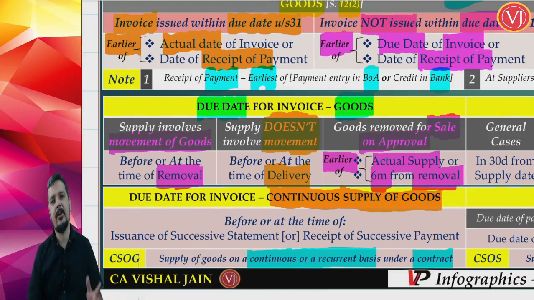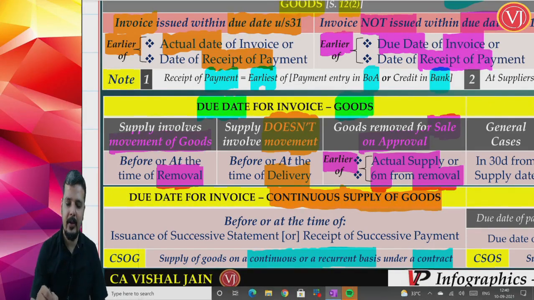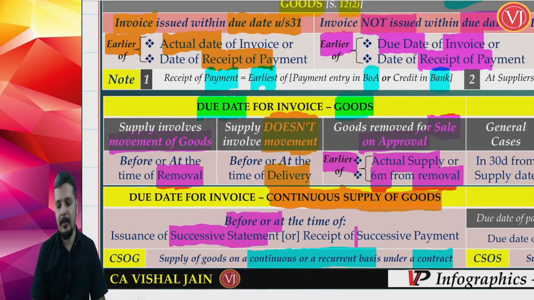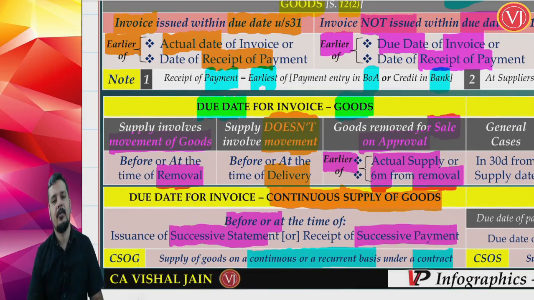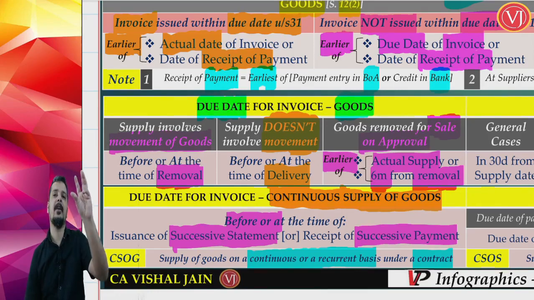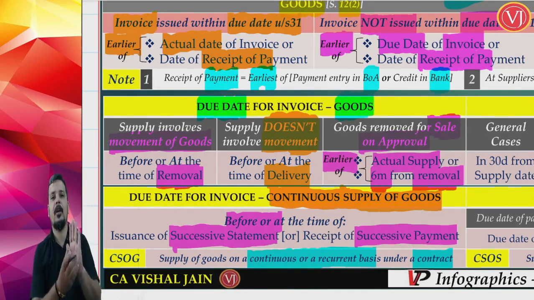Now in that scenario, your due date of invoice is before or at the time of issuance of the successive statement, or receipt of successive payment. Before I give the successive statement, I will be giving the invoice. Supposing I am giving a quarterly statement that these many meters of cable have been supplied, I have to give it along with the invoice. So whenever I am giving the statement to Jio, I should give it along with the invoice.